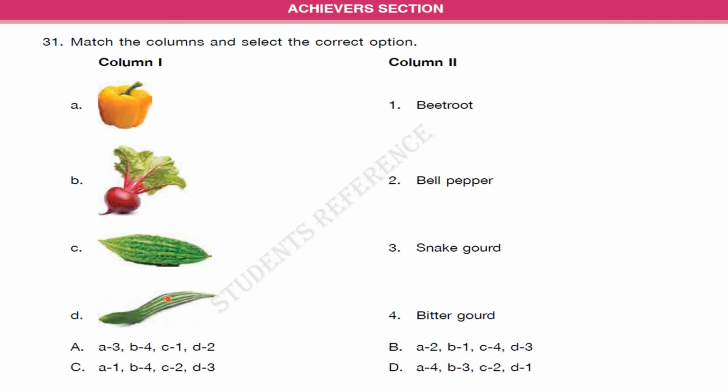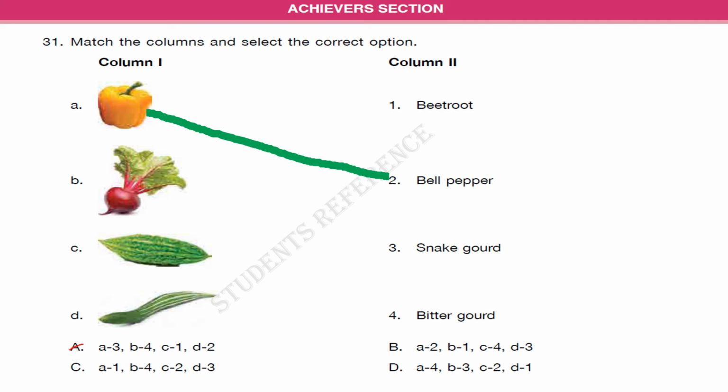Achievers section. 31. Match the columns and select the correct option. In column 1, vegetable pictures are given, and in column 2, vegetable names are given. The first one is bell pepper. A is connected to 2. Now we are going to check the options. In A, A3 is given, so A is not the answer. And in B, A2 is given, so this may be the answer.